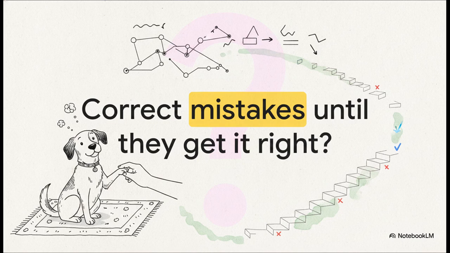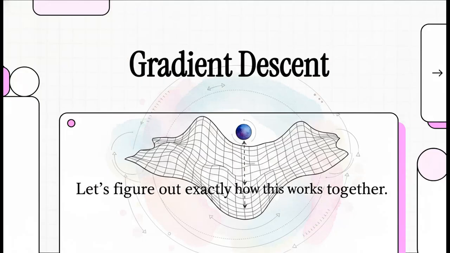Picture this. You're teaching a puppy a brand new trick. Every single time the little guy does something wrong, you gently correct him. And over time, through many, many corrections, he gradually figures it out and gets better. Well, machine learning works exactly the same way. We start with a mathematical model that makes predictions, it inevitably makes mistakes, and we just correct it repeatedly until it gets good. Exactly. That entire process of continuously correcting the model is what we call optimization.